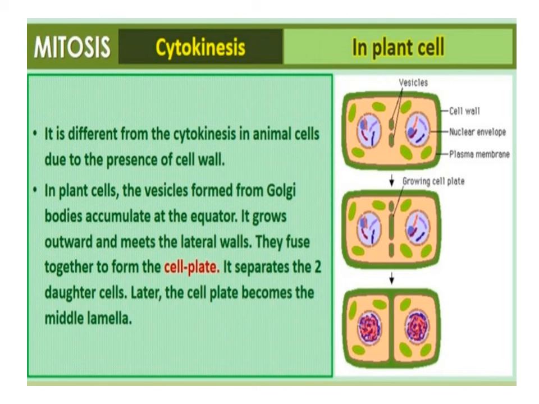Cytokinesis in plant cells. Plant cells, however, are enclosed by a relatively inextensible cell wall. Therefore, they undergo cytokinesis by a different mechanism. In plant cells, wall formation starts in the center of the cell and grows outward to meet the existing lateral walls. The formation of the new cell wall begins with the formation of a simple precursor called the cell plate, which represents the middle lamella between the walls of adjacent cells.